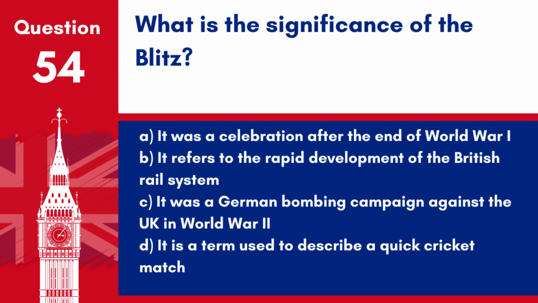Question 54. What is the significance of the Blitz? A. It was a celebration after the end of World War I. B. It refers to the rapid development of the British rail system. C. It was a German bombing campaign against the UK in World War II. D. It is a term used to describe a quick cricket match.